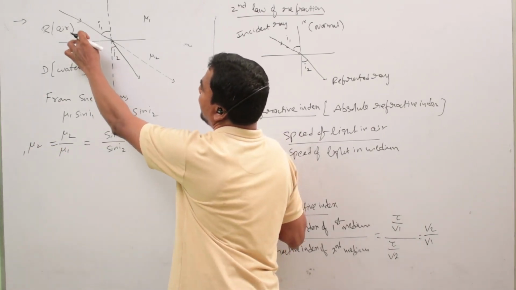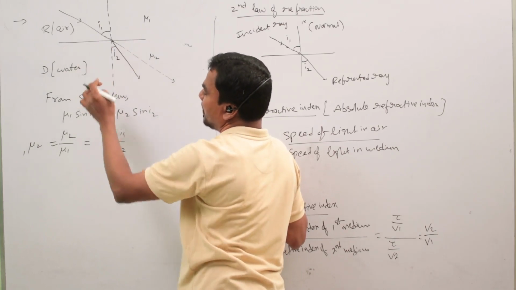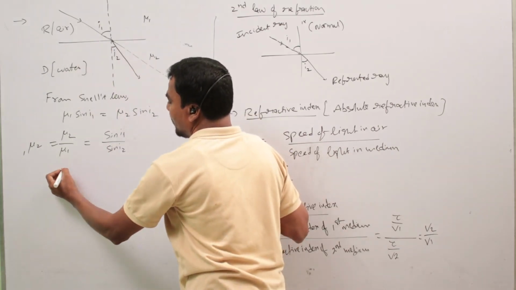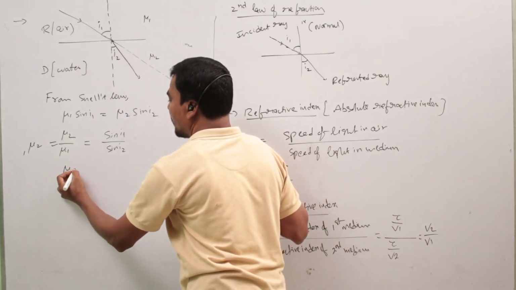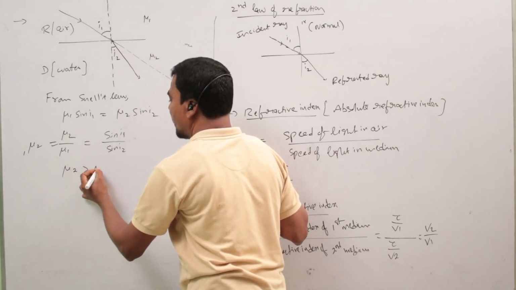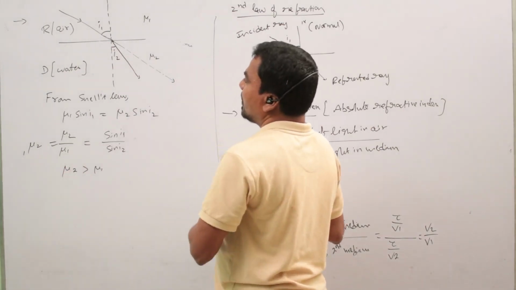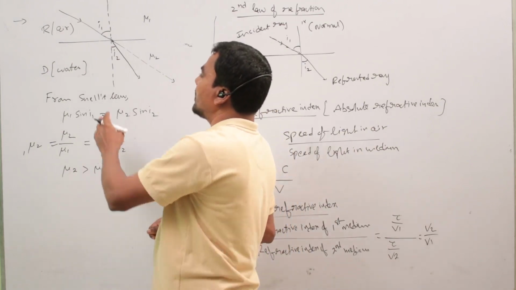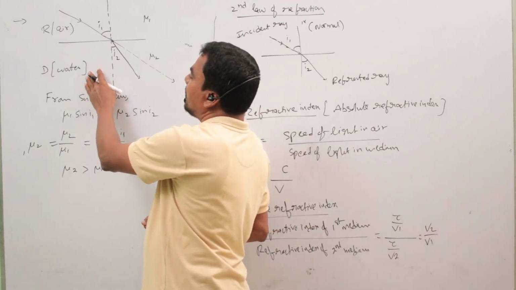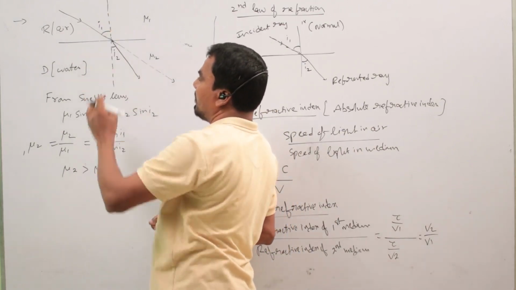Here air is the rarer medium, water is the denser medium. So mu2 is greater than mu1. The refractive index value of the denser medium is always greater than that of the rarer medium.